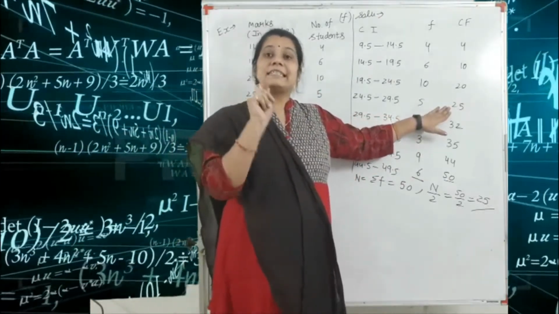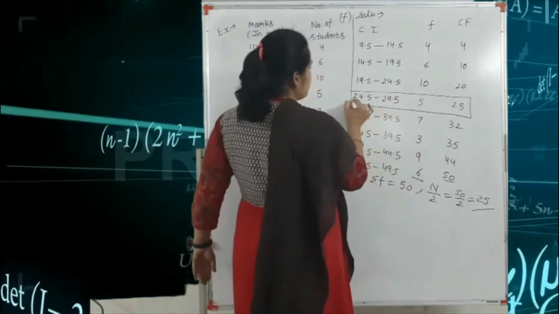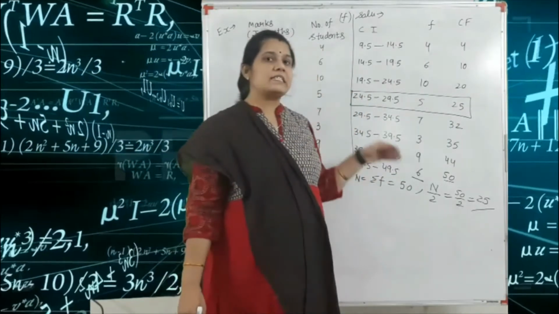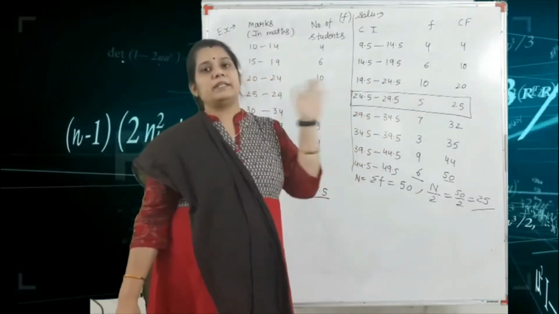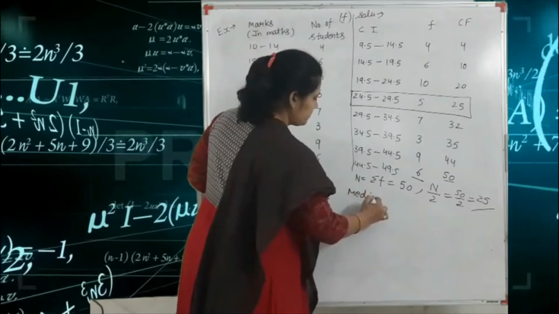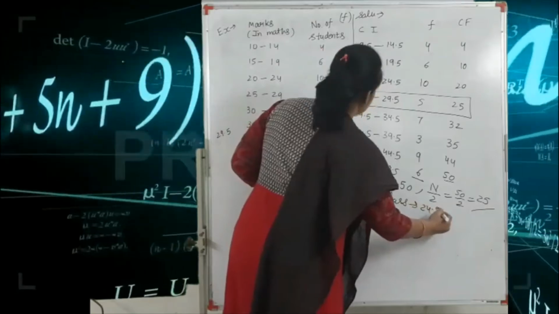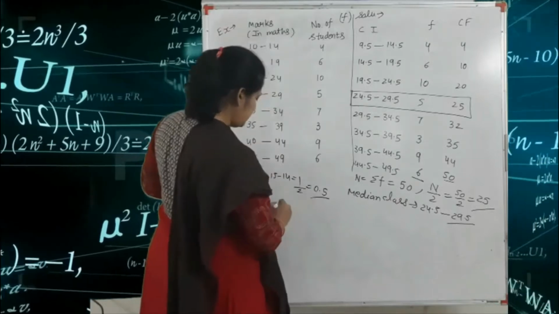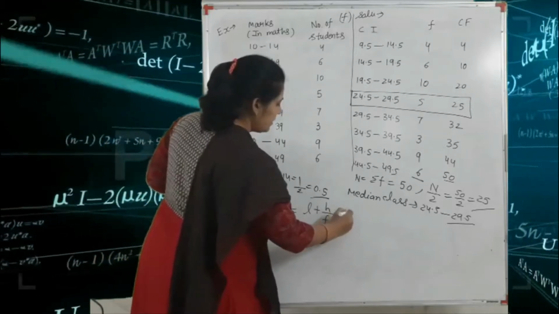So you consider this 25 as your median class. Okay, so this is your median class. Always keep in mind, if your N by 2 value is exactly present in your CF column, consider this value for your median class. Okay, so your median class is what? Our median class is 24.5 to 29.5. Okay, so see here the formula: median is equal to L plus H upon F times N by